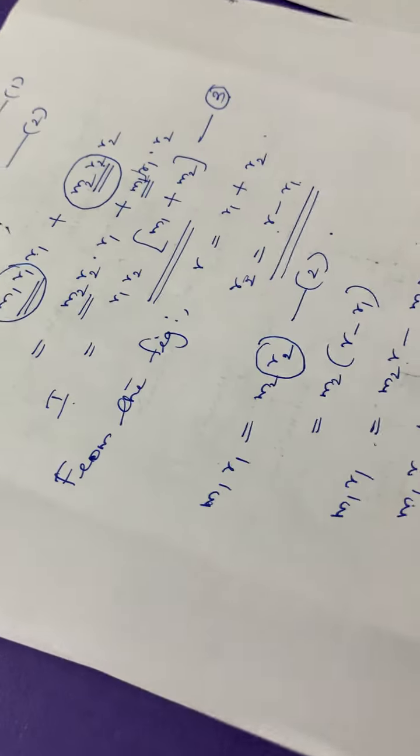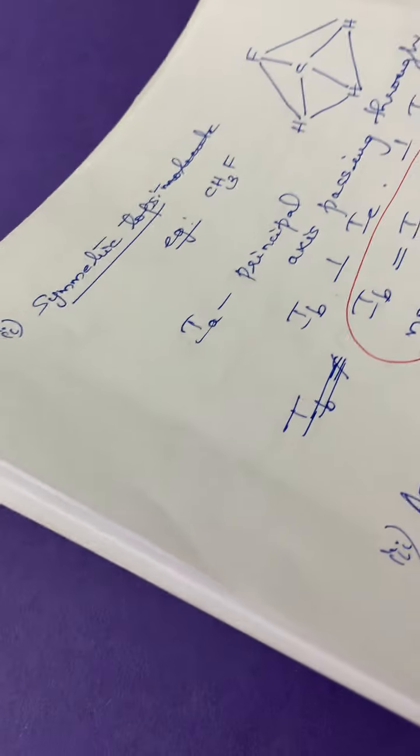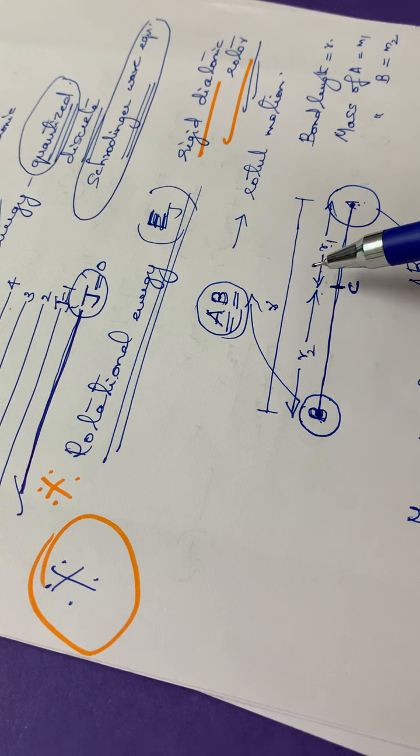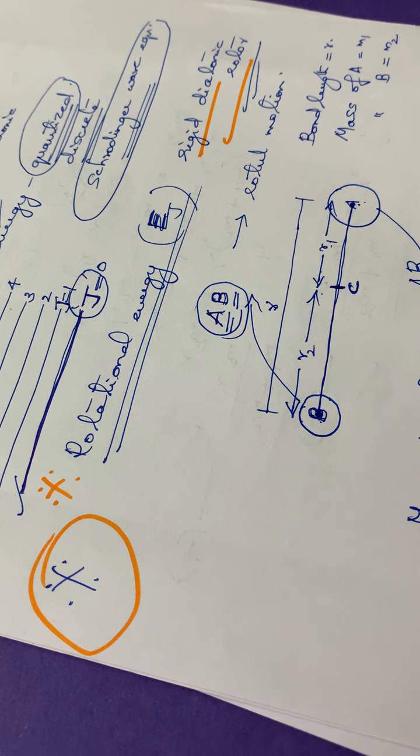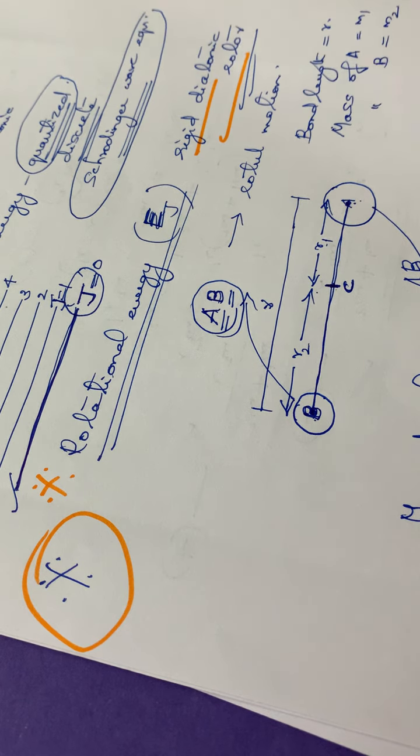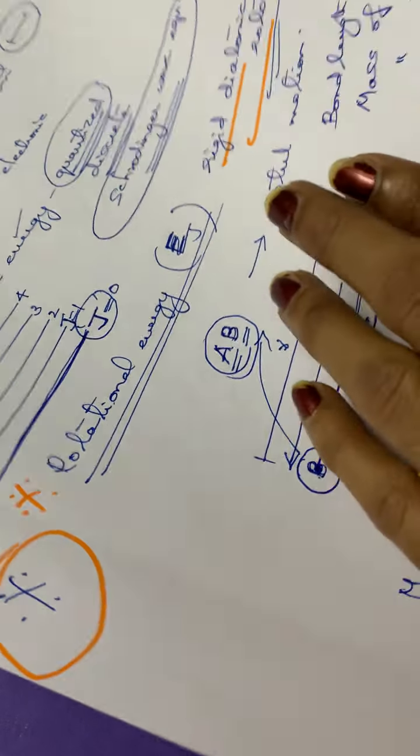I will be telling you once more. First of all, you have to draw the diagram for this molecule. For rotational energy, first you have to calculate the moment of inertia. M1 and M2 are the two masses, and R1, R2 are the distances from the center of gravity.